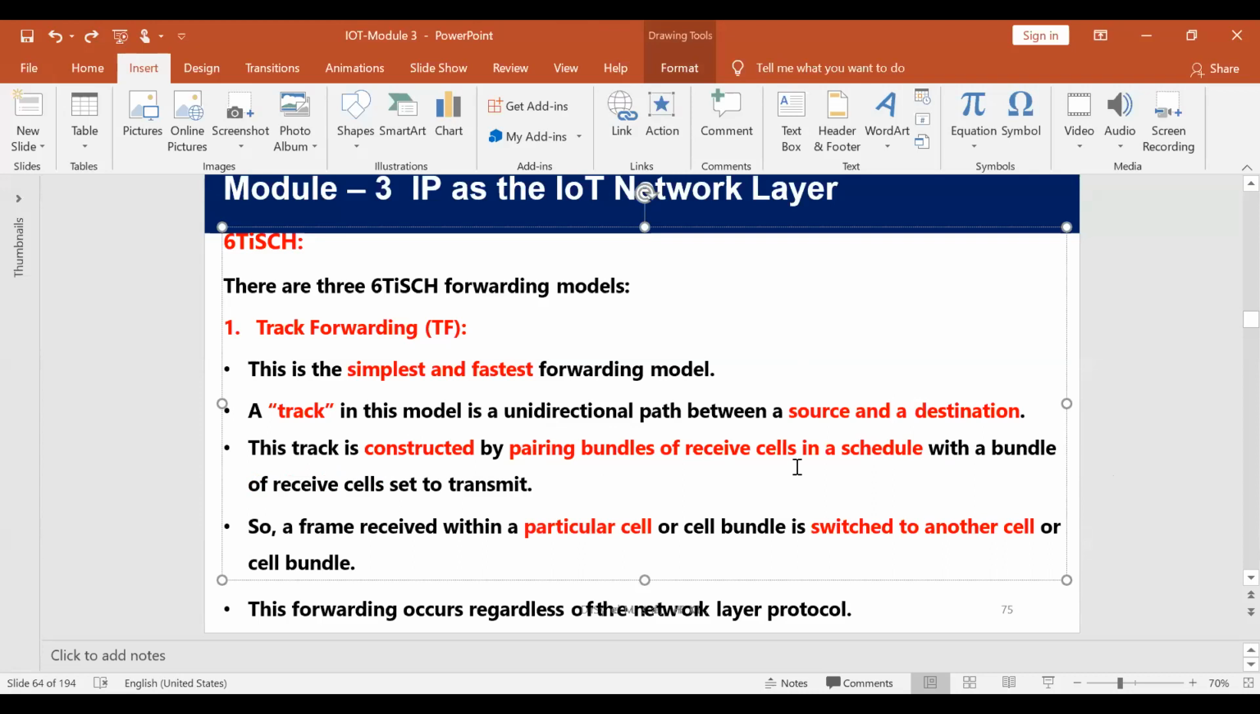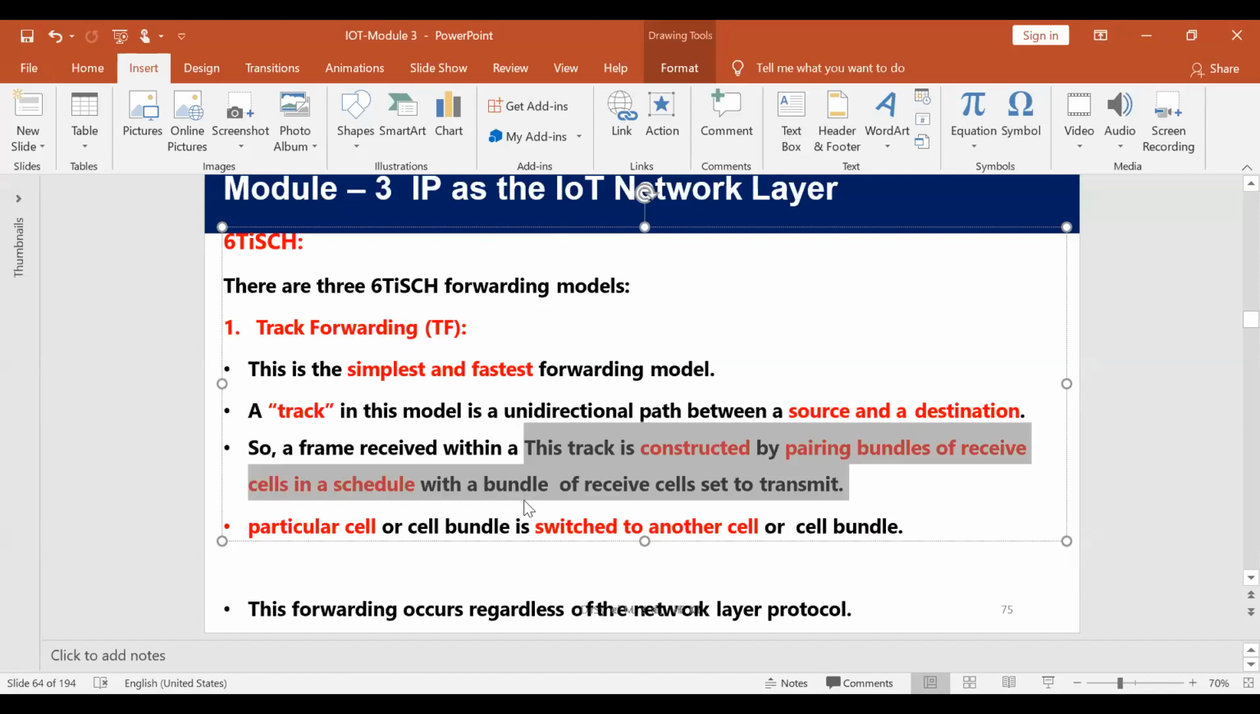By pairing a bundle of receive cells in a schedule with a bundle of cells to transmit. Here we combine a group of receiving cells. The multiple receiving cells will be bundled from the transmitter.